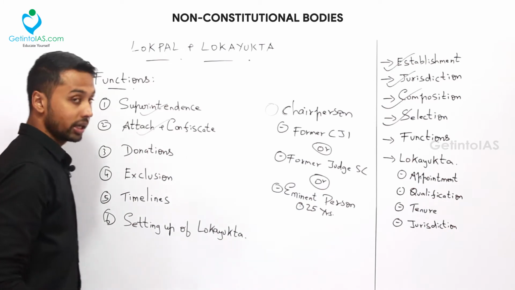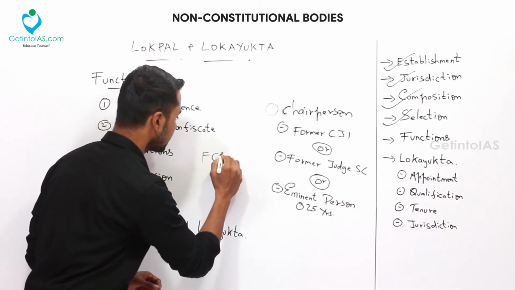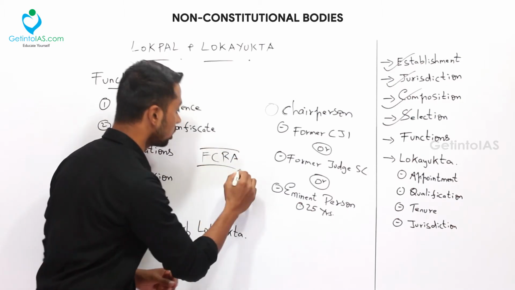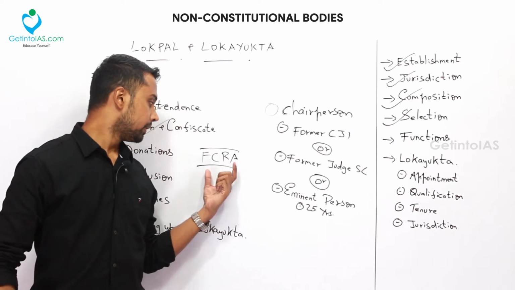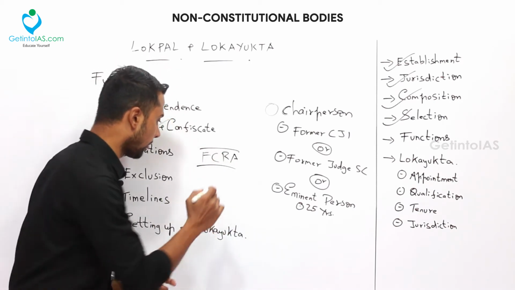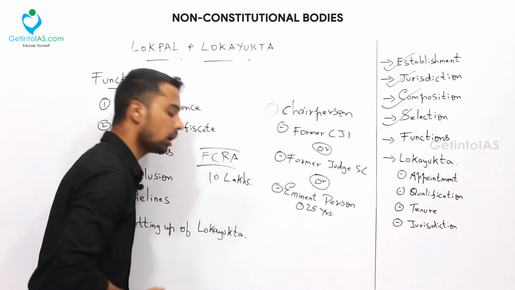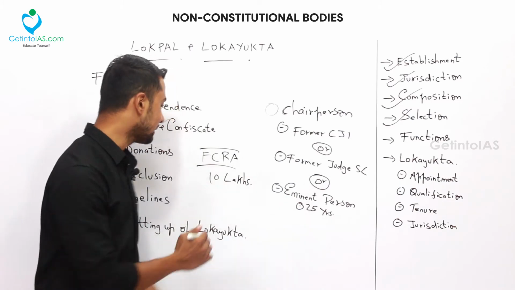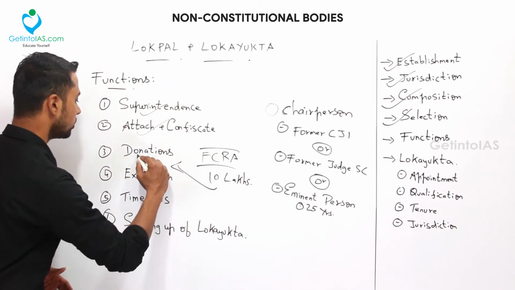And next, about the donations. We have studied one act called FCRA, the Foreign Contribution Regulation Act. In economics you could have studied it. Okay, so as per this act, donations can be made in India. But if any donations are coming into India or going out of India above 10 lakh, then that comes under the jurisdiction of Lokpal. So that is about the donations.